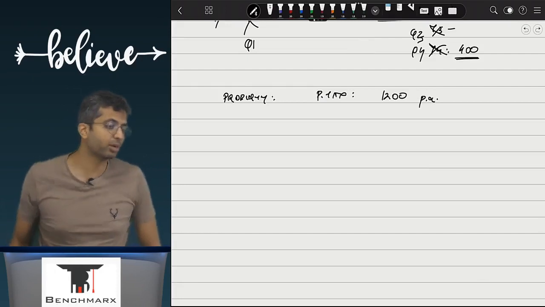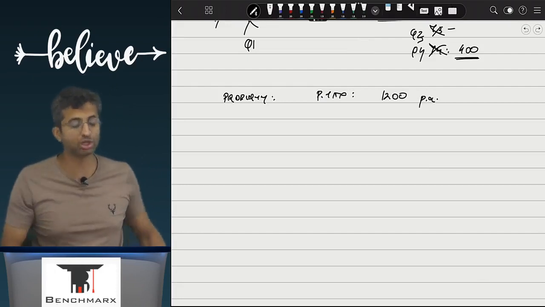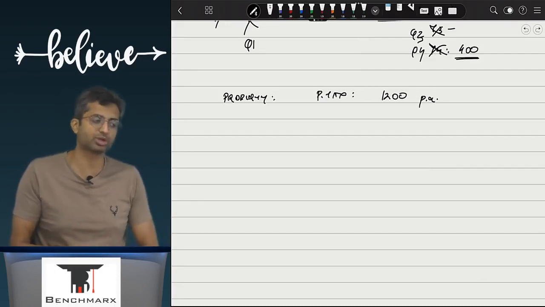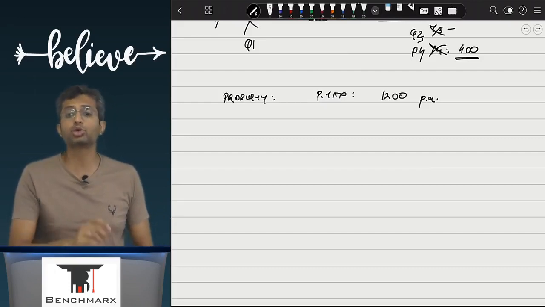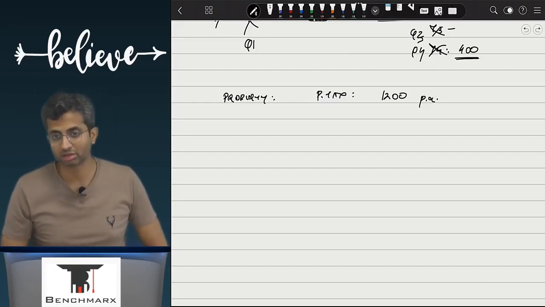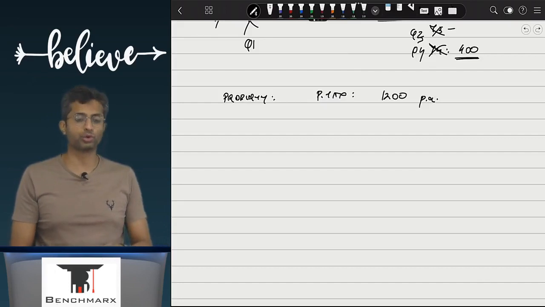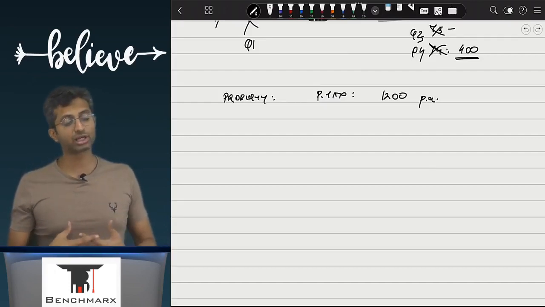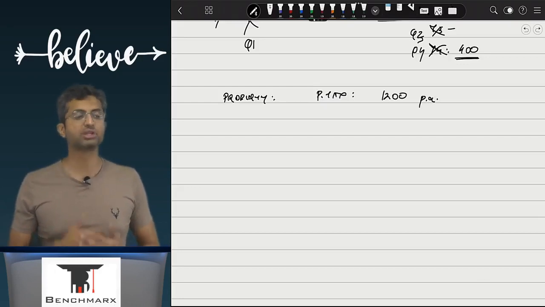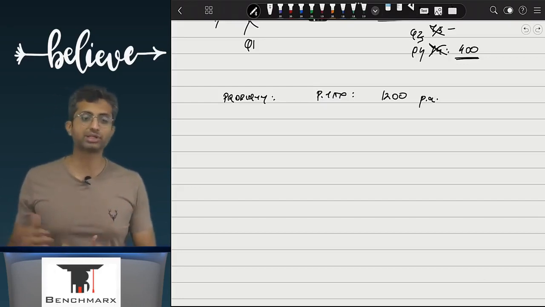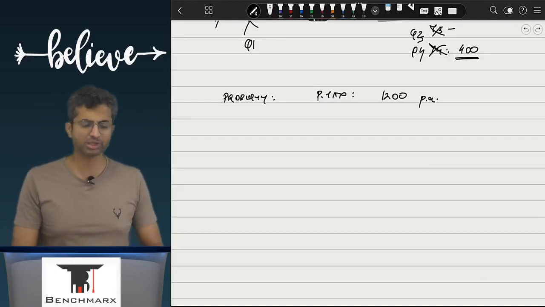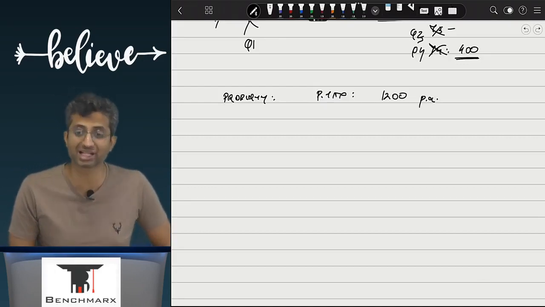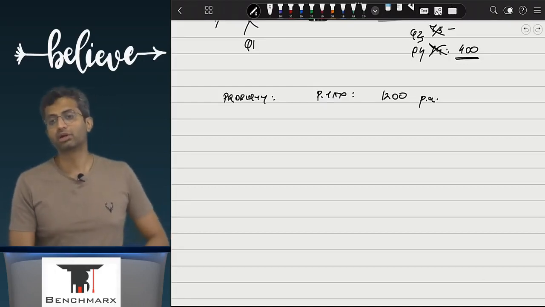Let's say year 1, property tax was payable, you did not pay. Year 2, it was payable, you did not pay. Year 3, it was payable, you did not pay. In year 4, you paid 4,800. Are we clear? 1200 into 4, 4,800. So, will I recognize the entire property tax expense in the 4th year, or will I recognize it over 4 years? Over 4 years. In first year, your entry will be property tax expense account debit, 1200 to property tax payable.